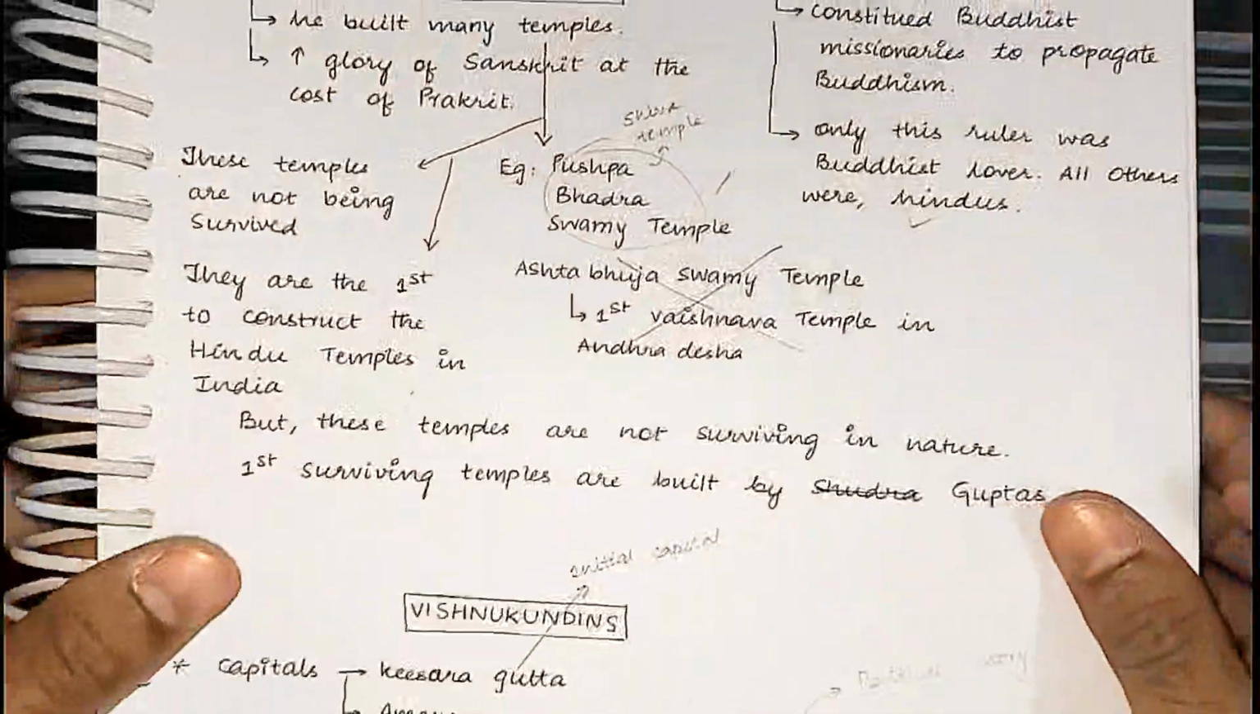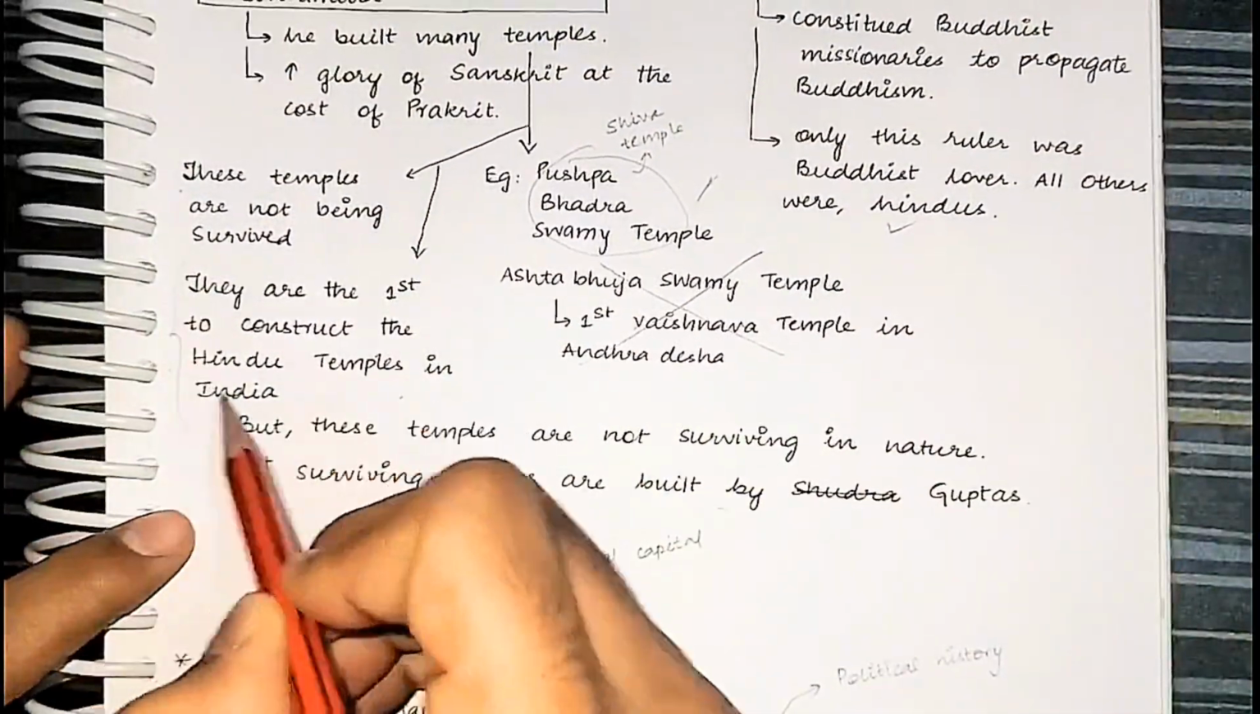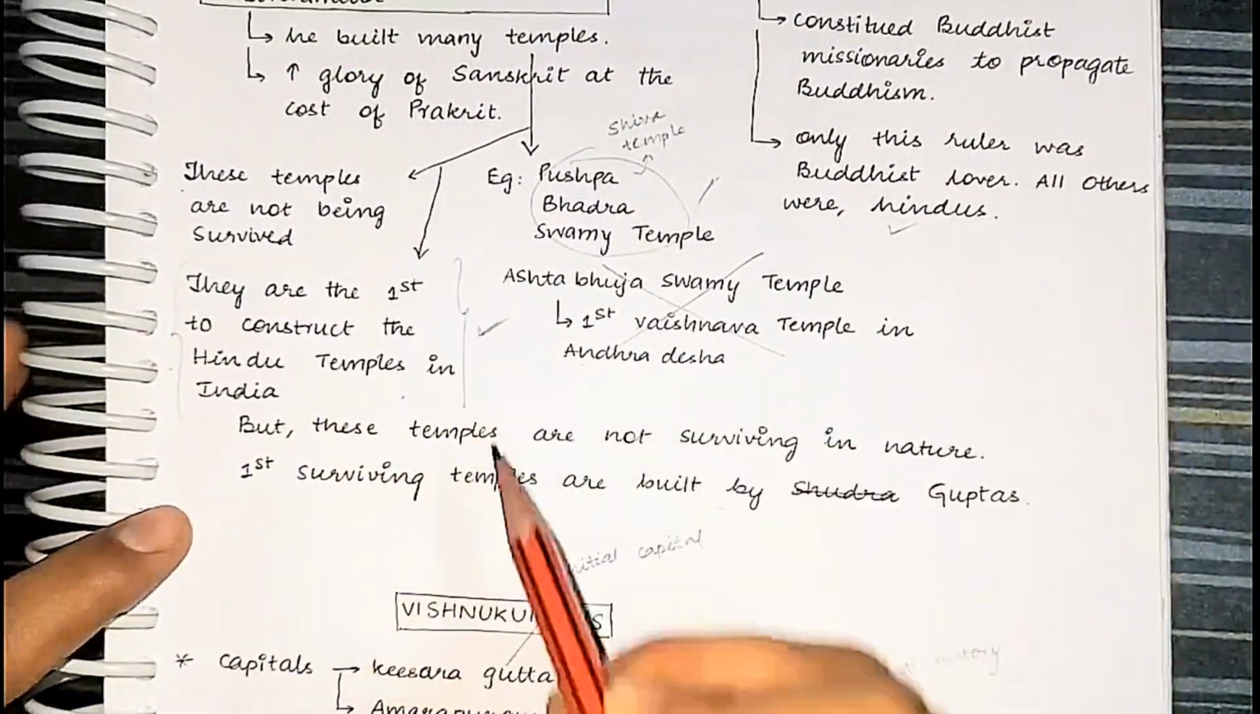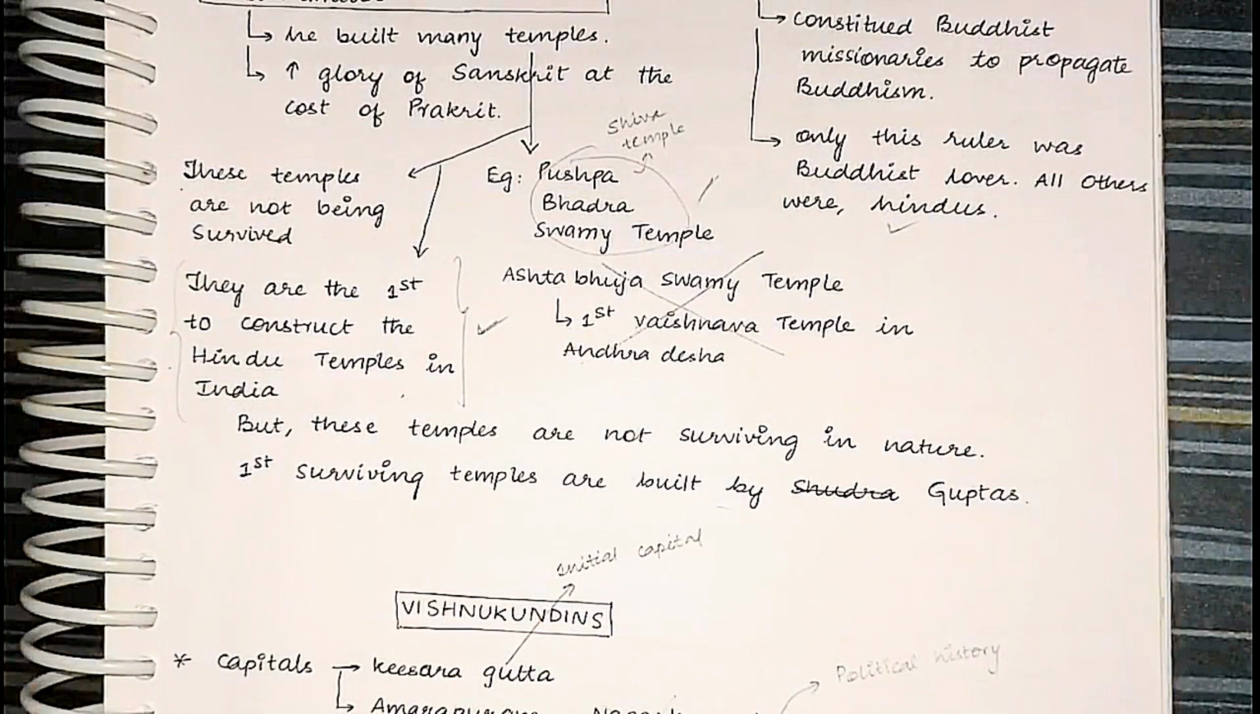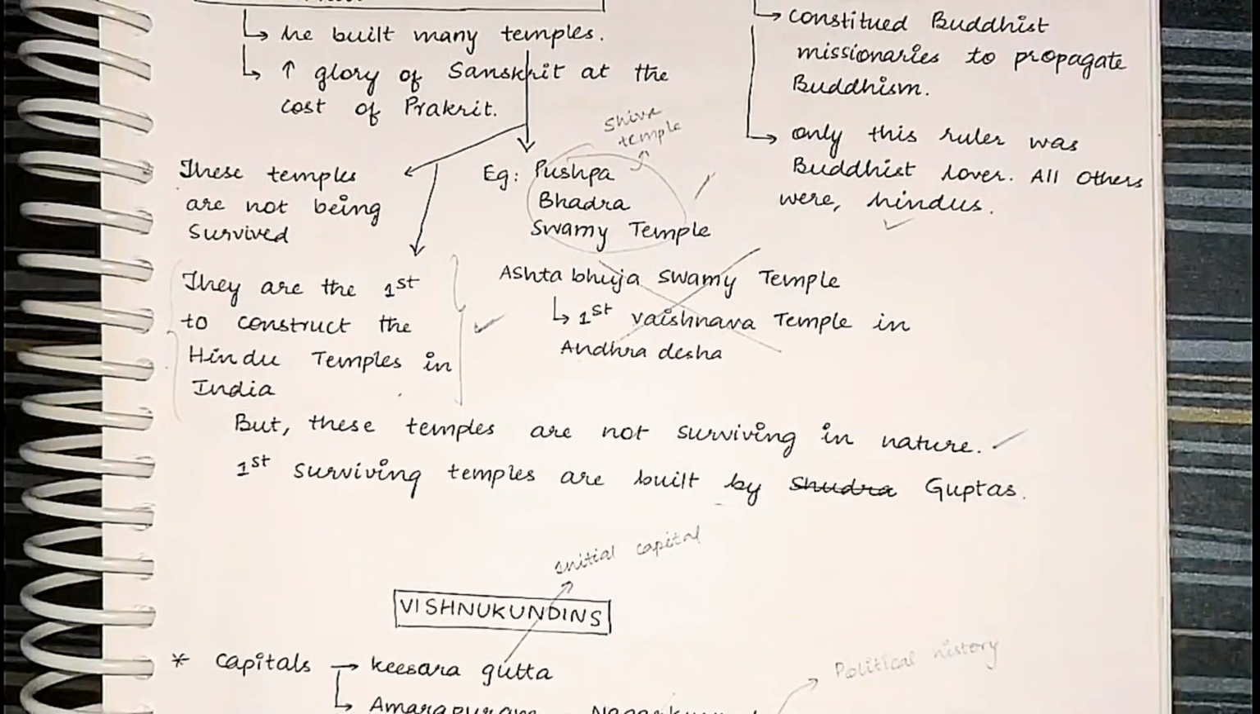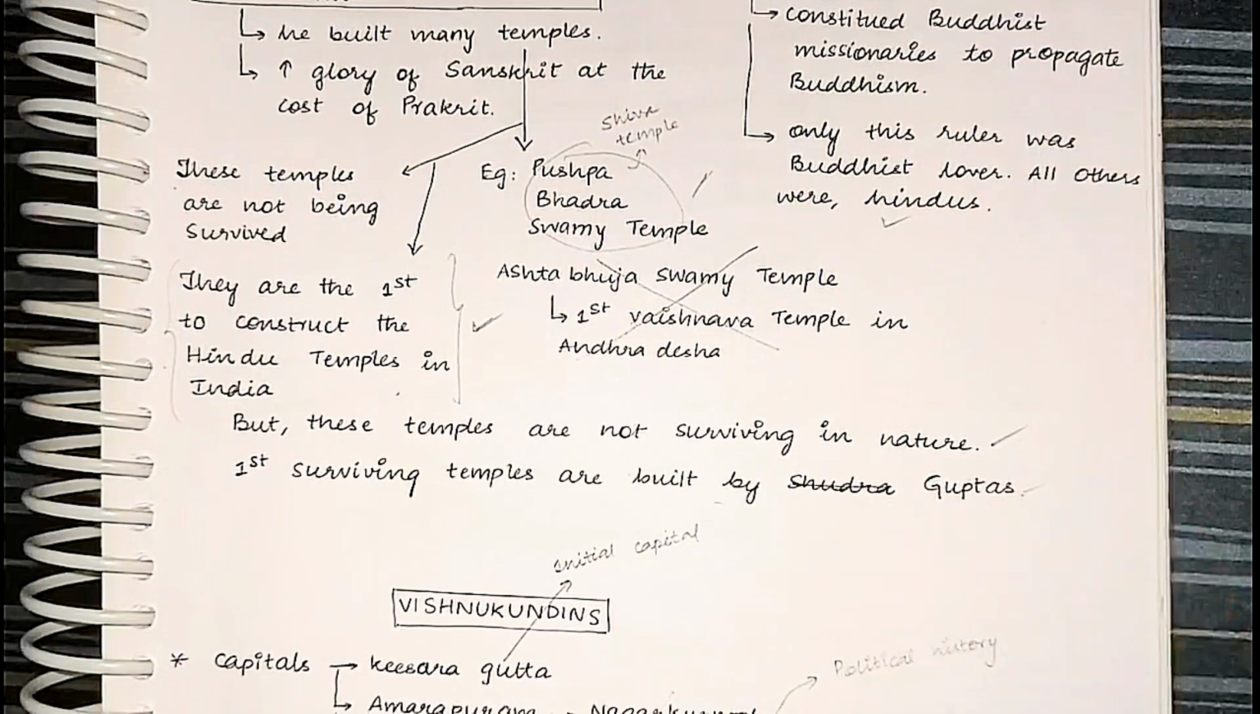And also remember one more important thing. This is extremely important. Ikshvakus are the first to construct the Hindu temples in India, but these temples are not surviving. The first surviving temples are built by the Guptas.